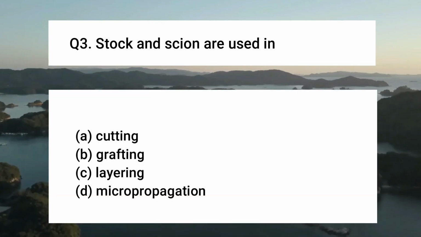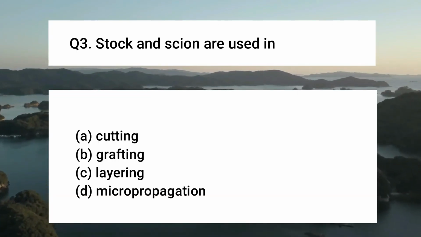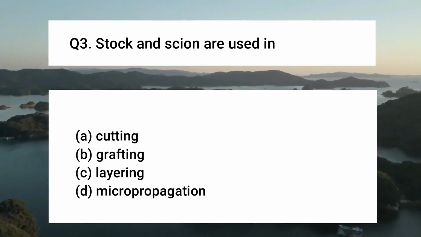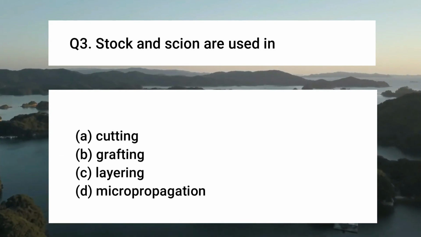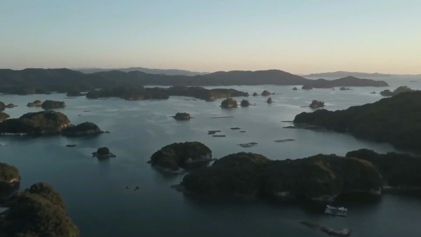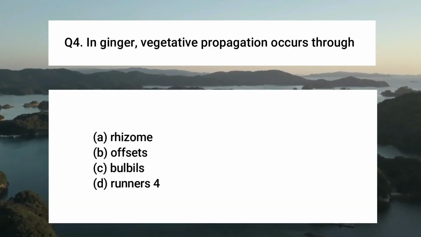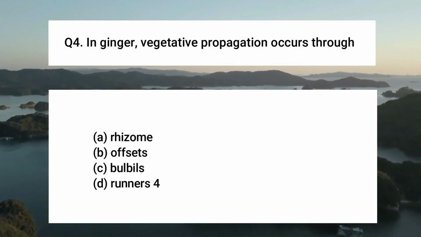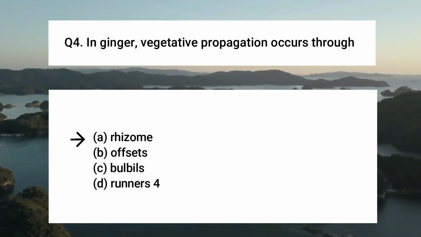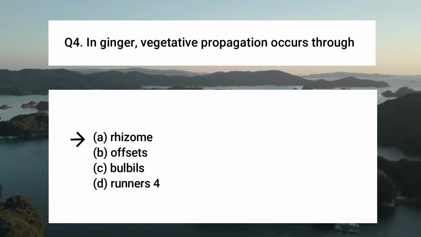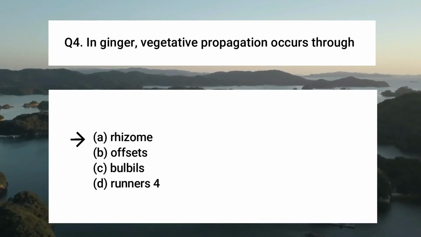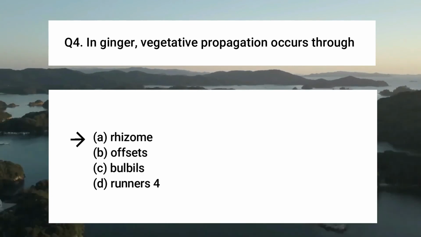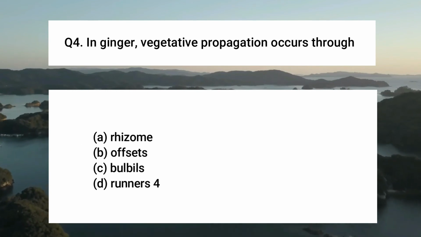Stock and scion are used in. The answer will be the option B, that is grafting. Now question number 4. In ginger, vegetative propagation occurs through. Here the answer will be A, rhizome, because ginger is a modified stem and it is called rhizome.